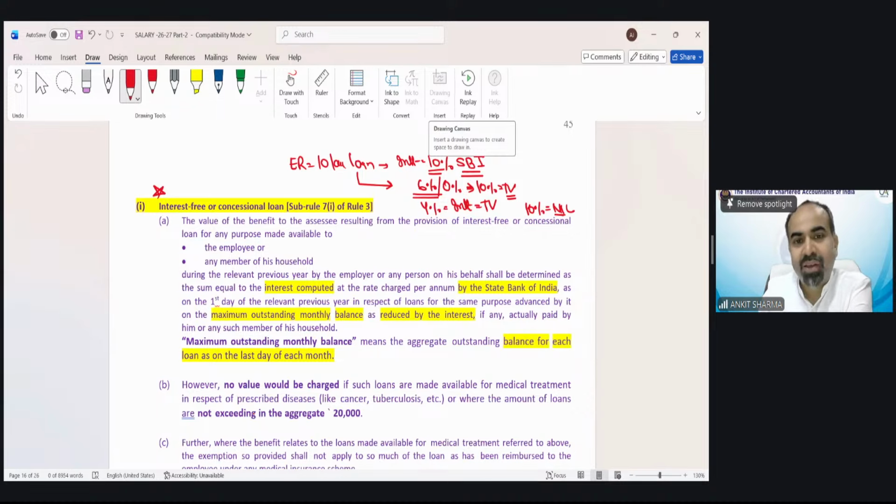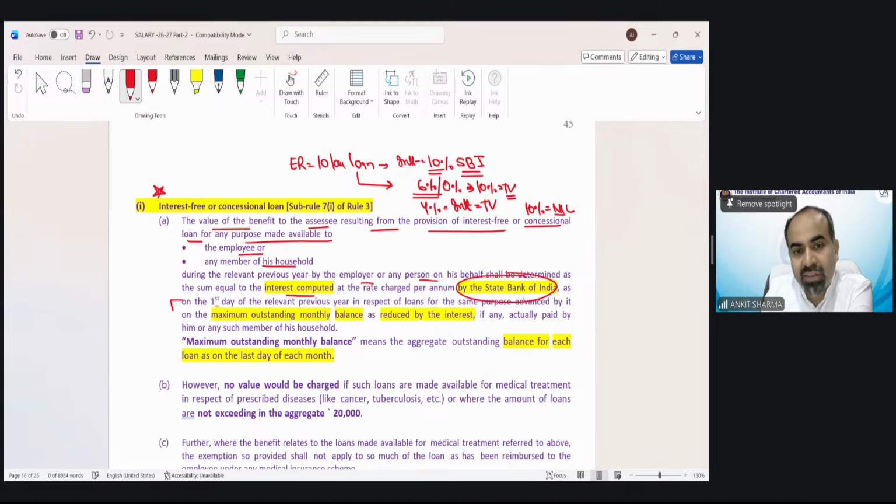The value of the benefit to the assessee resulting from the provision of interest-free or concessional loan for any purpose made available to the employee or member of his household during the relevant previous year by the employer or any person on his behalf shall be determined as the sum equal to the interest computed at the rate charged by the SBI.